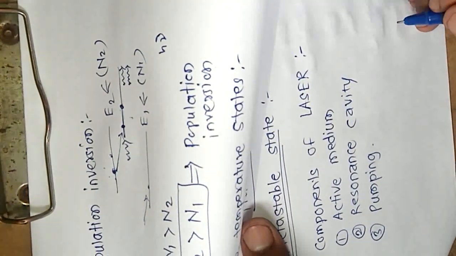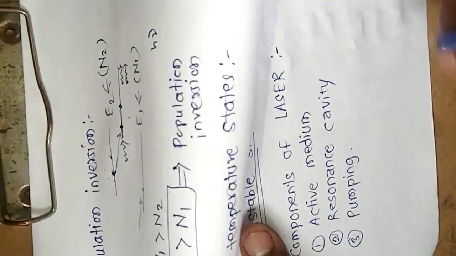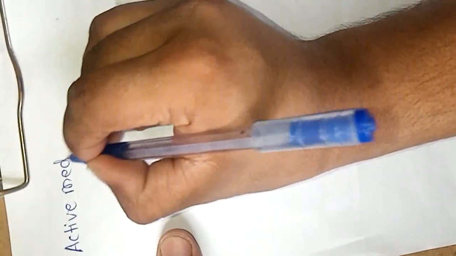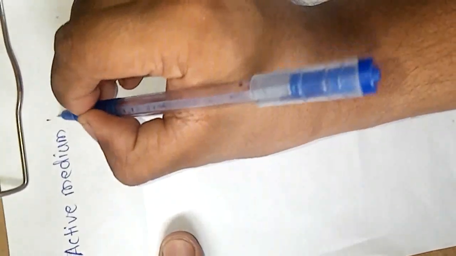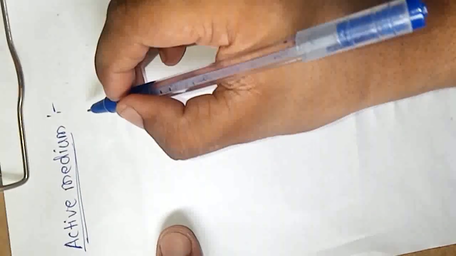So let us deal with this one by one. So active medium. This is the first component of laser.